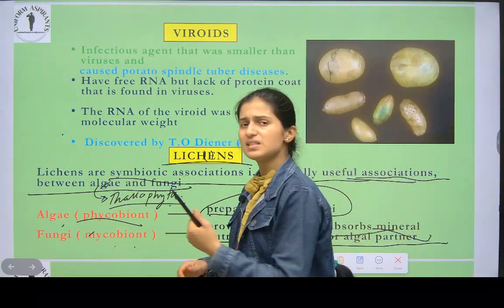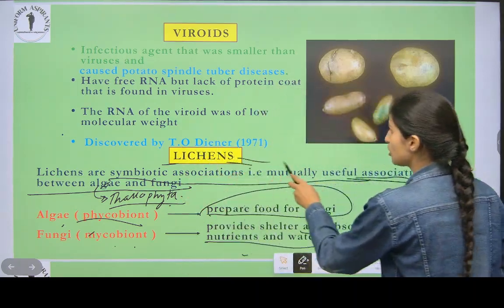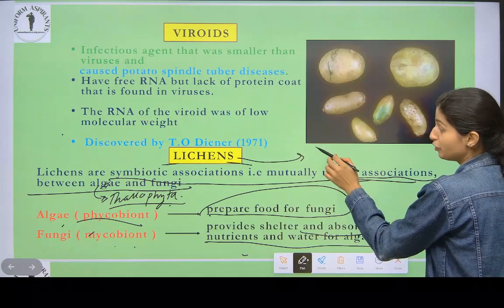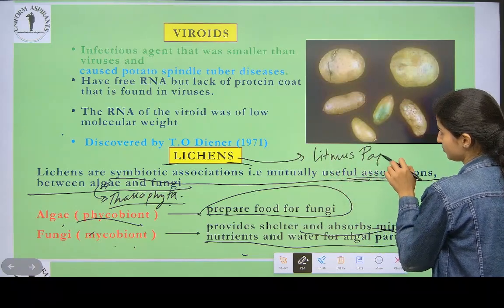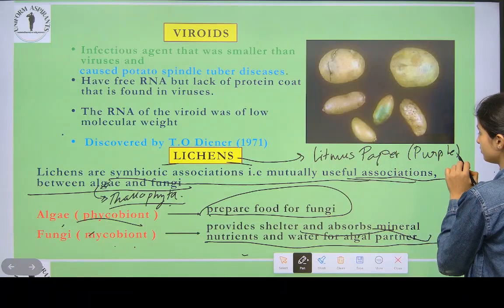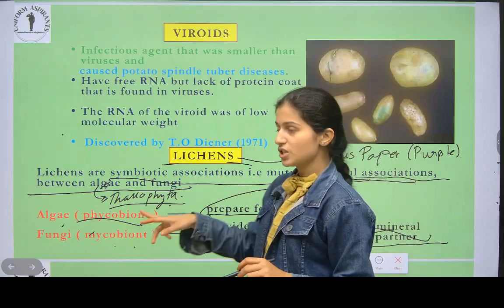There are some uses because of lichens. We make litmus paper, which is of a purple, purplish color type. Okay, because of lichens, what happened?